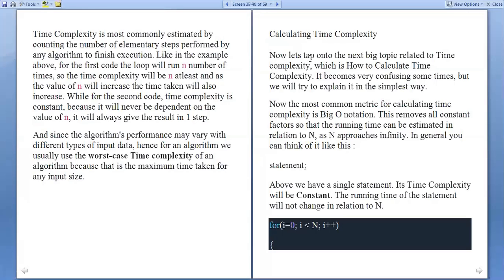Now let us tap onto the next big topic related to time complexity: how to calculate the time complexity. The most common metric for calculating time complexity is big O notation. Already you know the big O notation represents the worst case time complexity, so we are always using big O notation. This removes all constant factors so that the running time can be estimated in relation to n, as n approaches infinity.